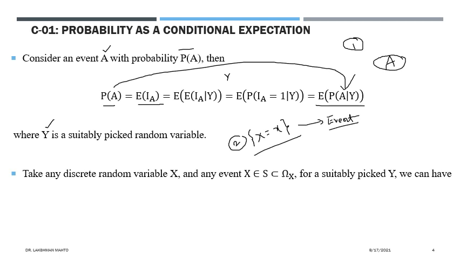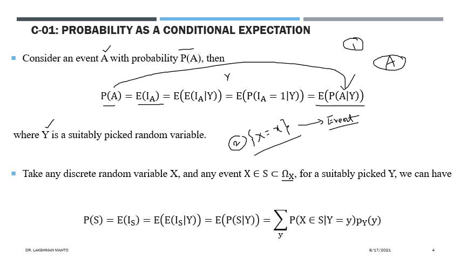Definitely S would be a subset of the range of the corresponding random variable, and we suitably pick another random variable Y. Then we can define probability of S, which again can be expressed as the expectation of the corresponding indicator function of S. Here S is defined with respect to X, and we apply the law of iterated expectation, which can be further expressed this way.